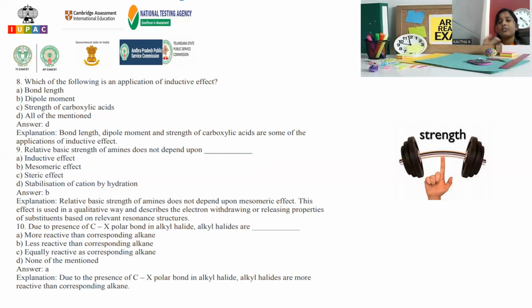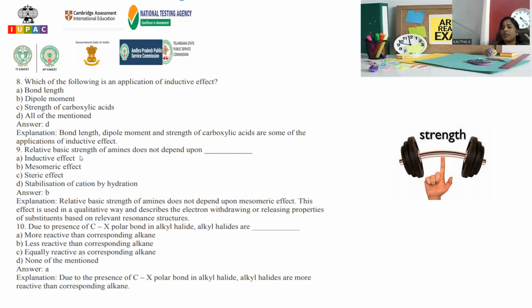Actually, whenever electron releasing groups increase, what happens? Amine basic strength should increase, but the 3 degree is not having enough basic strength in comparison to the 2 degree. That is purely because 3 bulky alkyl groups can hinder the electrons from travelling outside. They occupy the entire sphere around that amine, so the electrons are not free for release. Though the electron rich nature is there, steric hindrance also matters for the basic strength.